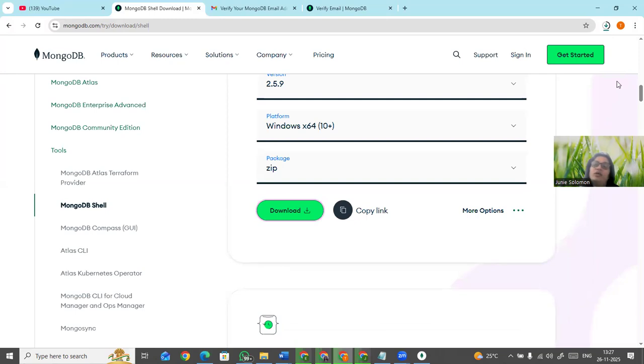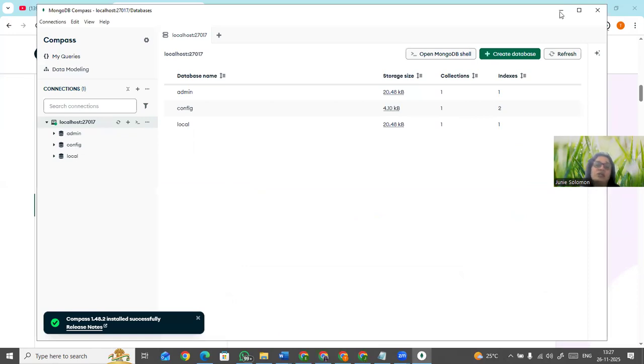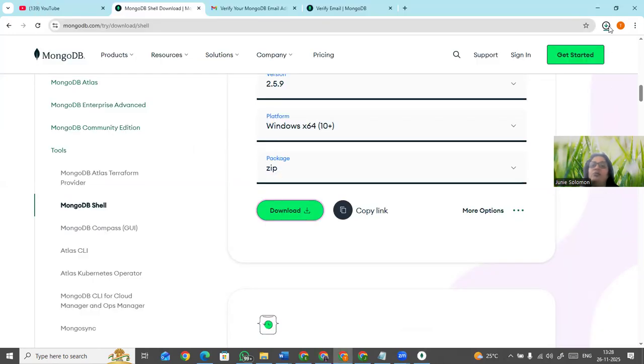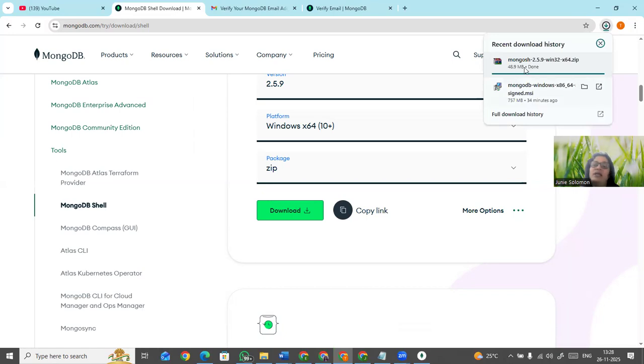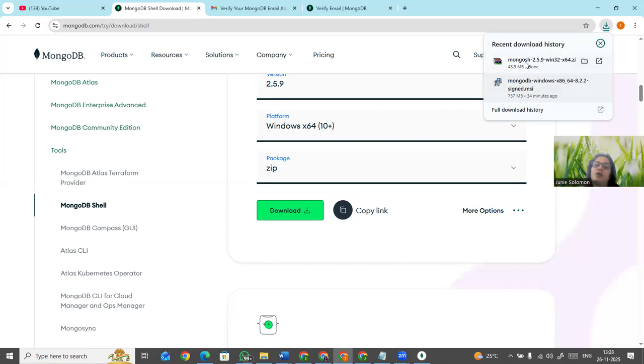It is getting downloaded. I told you, right? The client is easy for you to download. Compass is already here, which denotes that your server is working properly. Now you see my download is done. When I click on this, you can see the download is done this way, right? So just click on the zip shell. Let it finish fully and get installed. Now click on this.